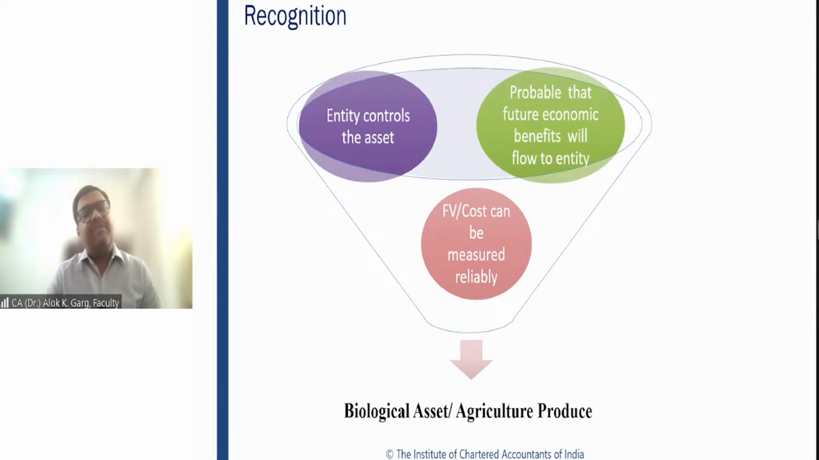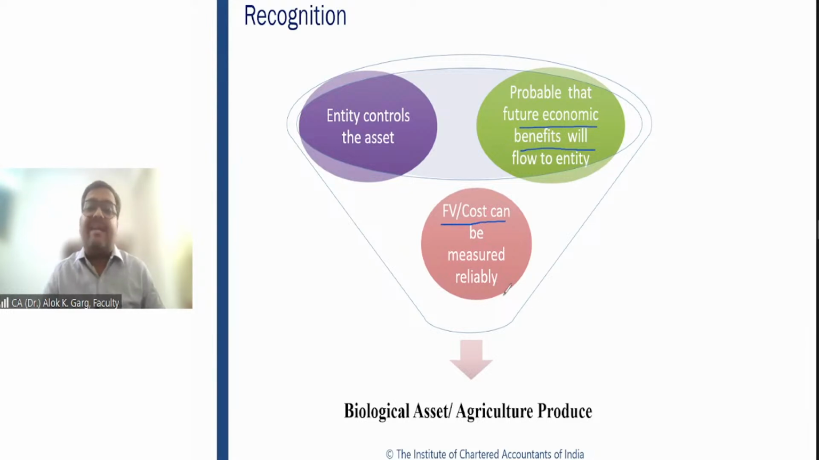So friends, investment property is recognized as an asset when future economic benefit is probable and cost can be measured reliably. Even in the case of agricultural asset, meaning biological asset or agricultural produce, the conditions are similar. Future economic benefits should be probable. But in this particular standard, it is not only cost. It is fair value or cost can be measured reliably.